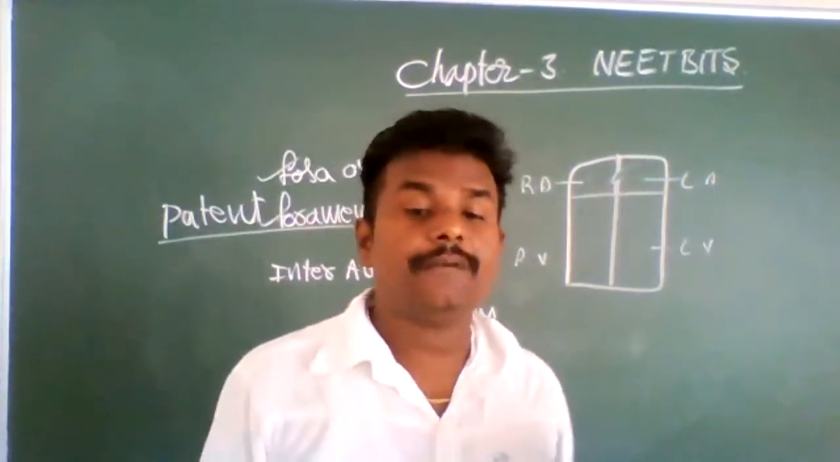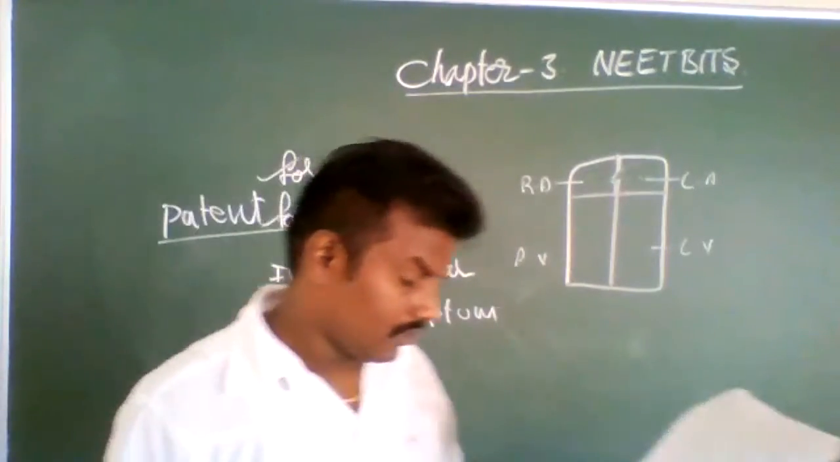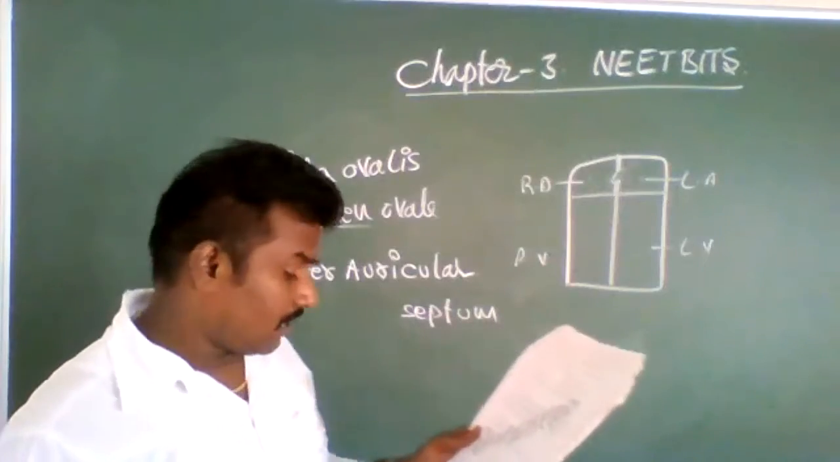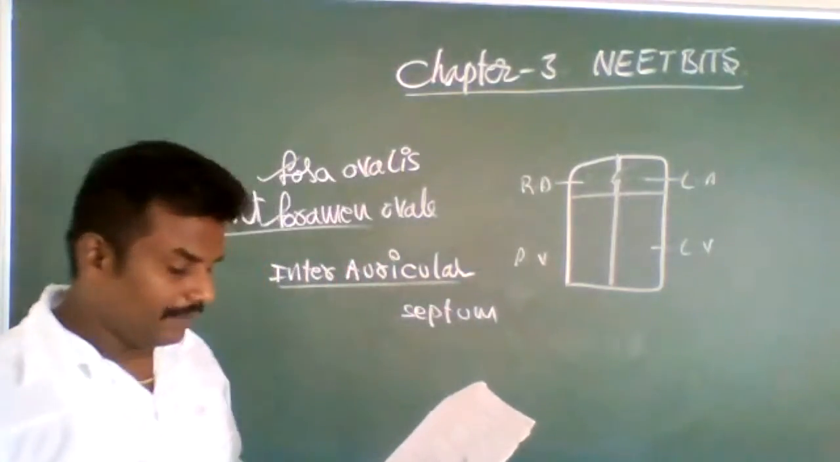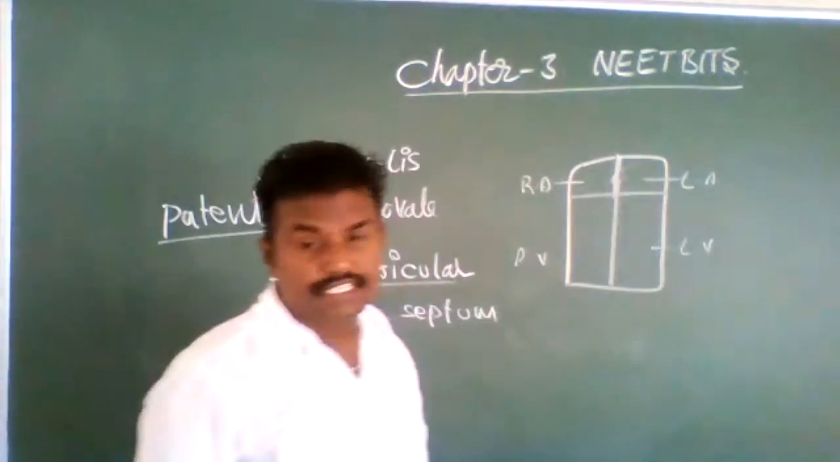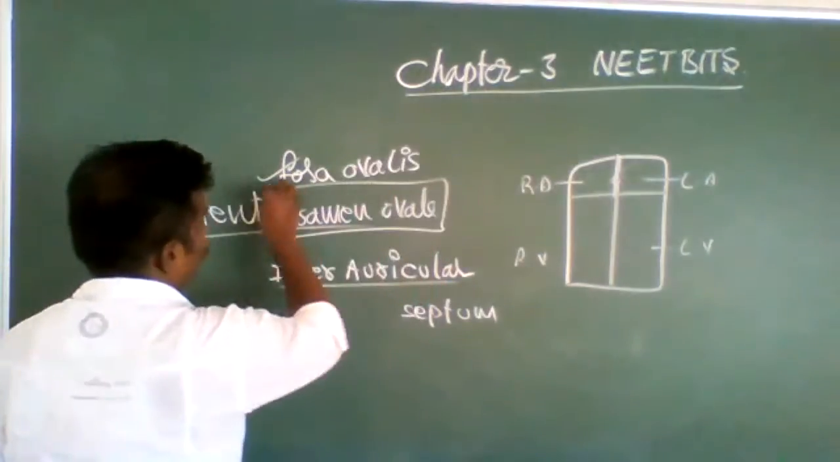Option 4 is the correct option. So question 57, interauricular septum. In the embryonic stage, the interauricular septum has a small pore. That pore is called foramen ovale.